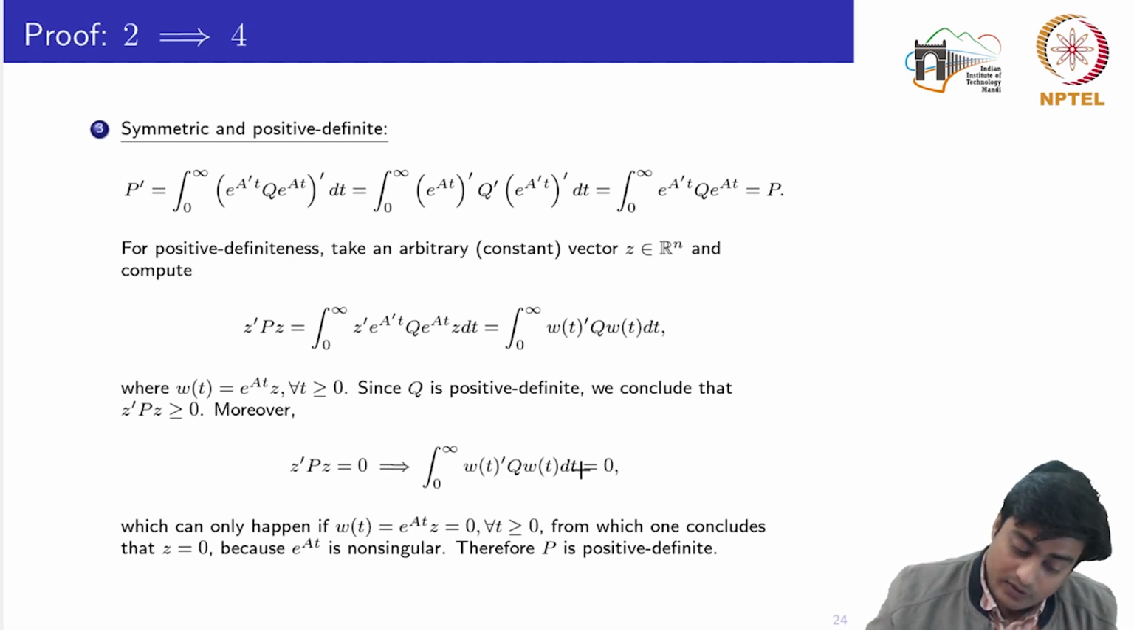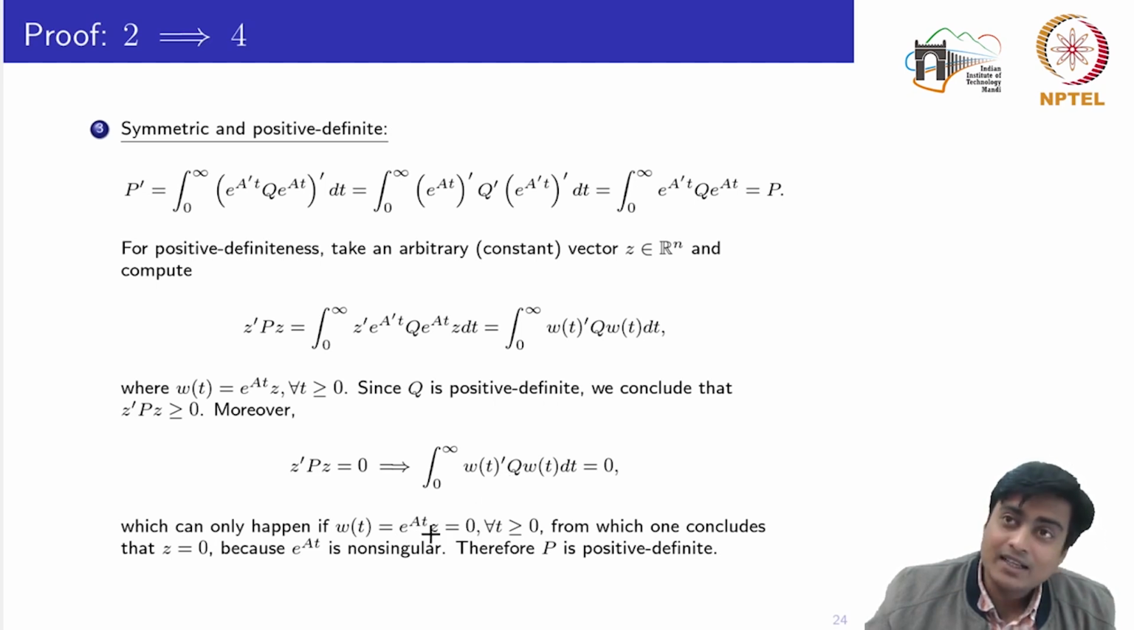Now notice here that this is a quadratic form, and it would go to 0 only if this w(t) signal is 0, because Q is a positive definite matrix. w equal to 0 means e to the power At Z is equal to 0, and e to the power At is a non-singular matrix already. So this will become 0 if and only if Z is equal to 0, from which one concludes that Z is equal to 0 because e to the power At is non-singular. Therefore P would always be a positive definite matrix.